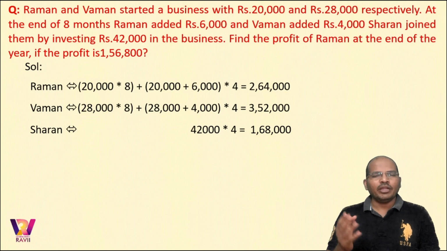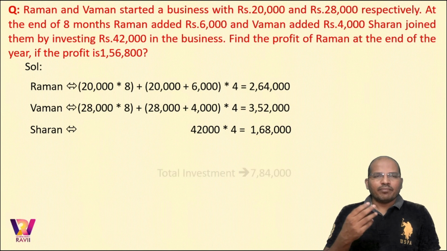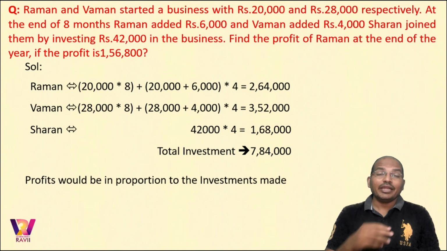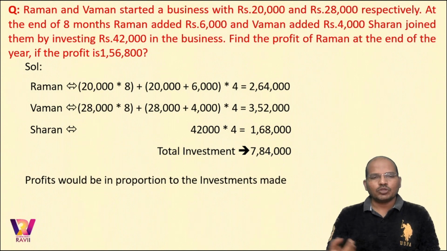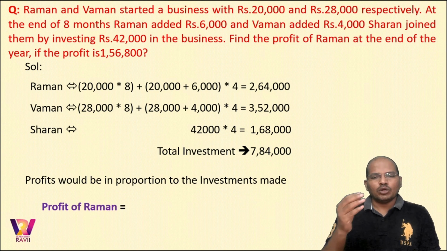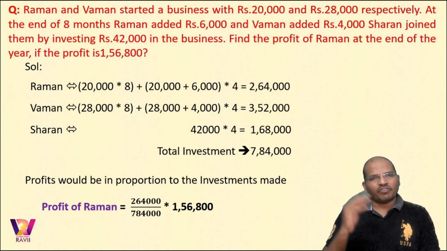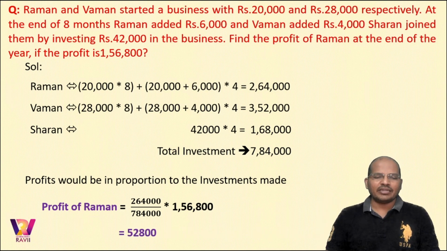So after 8 months you find Sharon joining them. So the Sharon value will be 42,000 into 4, that is 1,68,000. Now we take the ratio given total investment and then we solve it. So using common sense, profits should be given in proportion to the investments made. So the question is find the profit of Raman. So Raman would be 2,64,000 compared to 7,84,000 into the final profit. That's the answer, and the answer is 52,800 rupees. Is it fine?